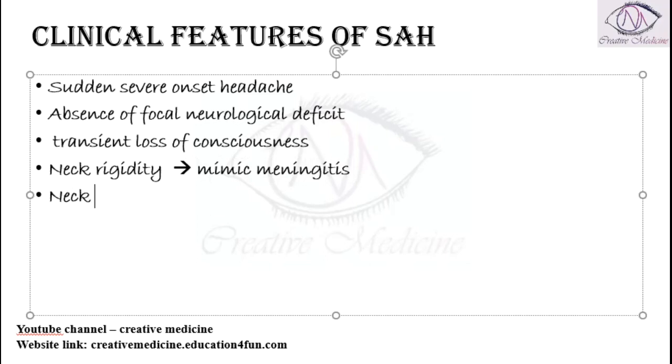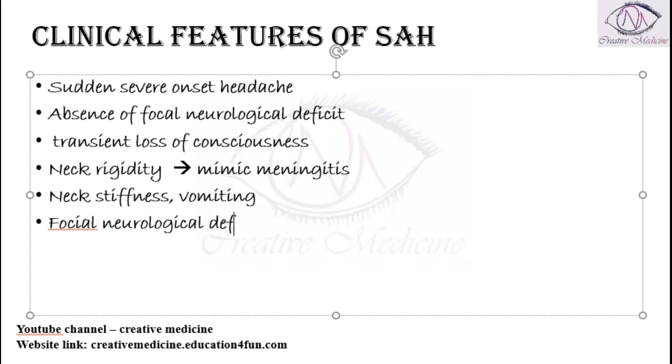The patient will also have neck stiffness with vomiting as associated features. Focal neurological deficits in a patient with subarachnoid hemorrhage are actually uncommon.